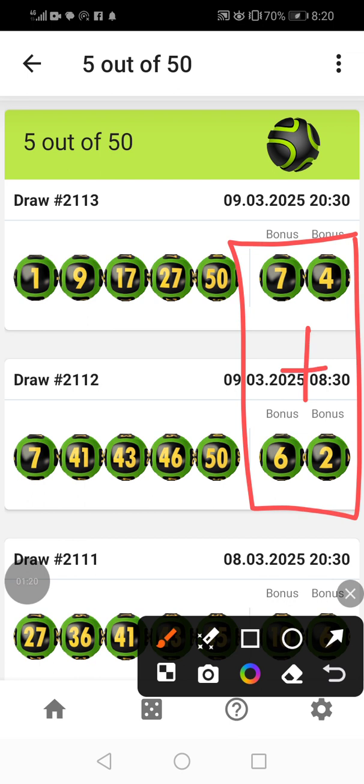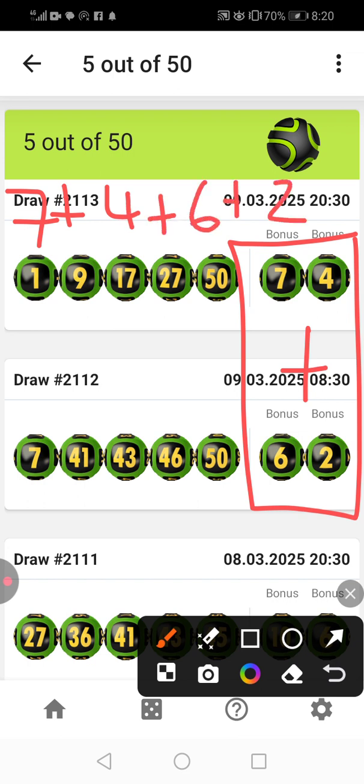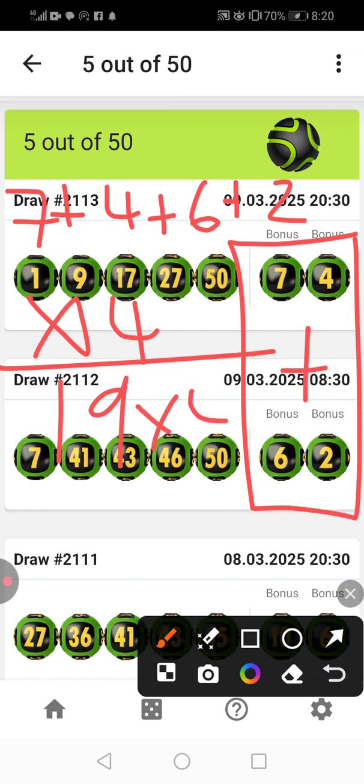Add all these numbers. We're going to say 7 plus 4 plus 6 plus 2. Those are the bonuses. Then you're going to say times 4. Let me see how much that is. 7, 11, 17, 18, 19. So we get a 19. 19 times 4.